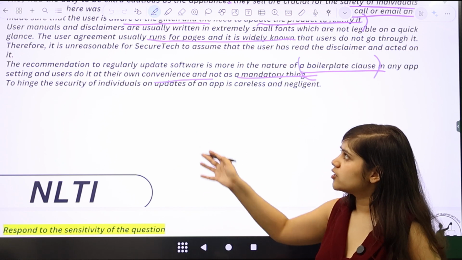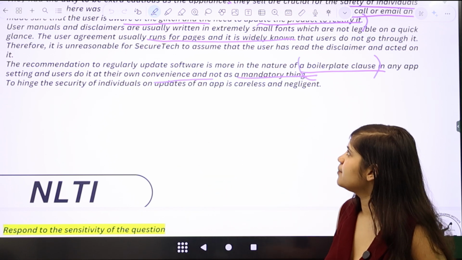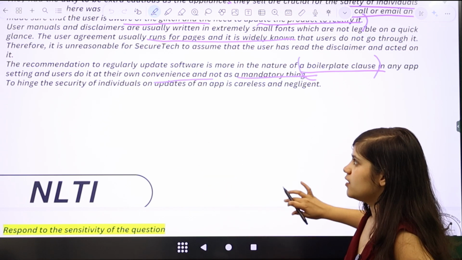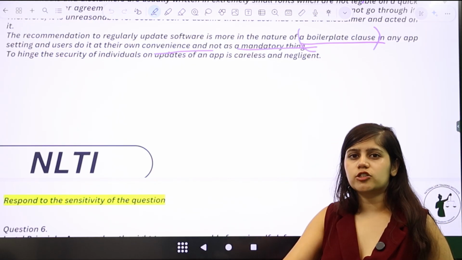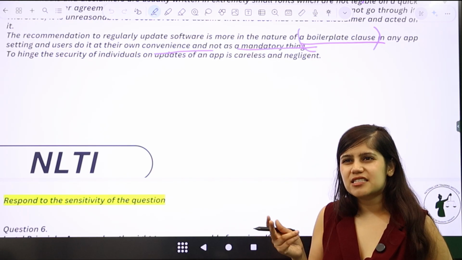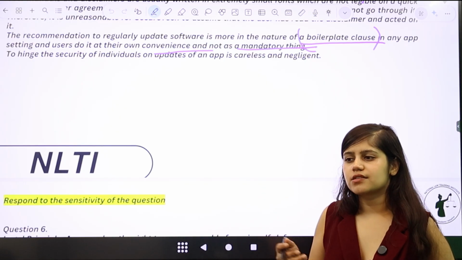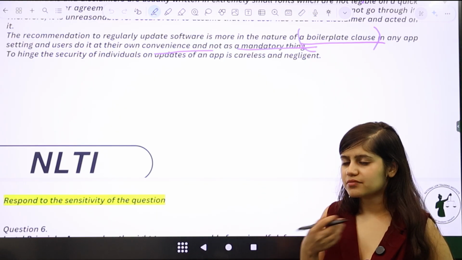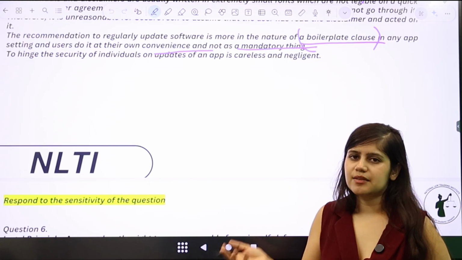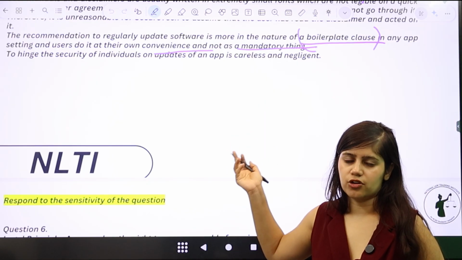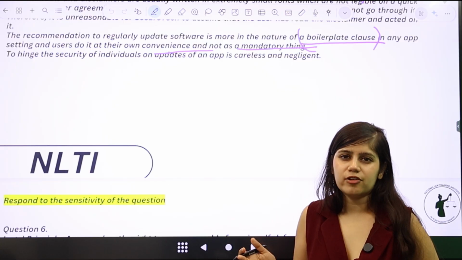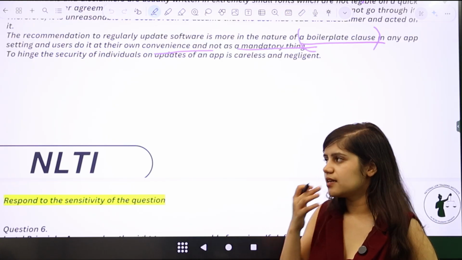So to hinge the security of individuals on updates of an app is careless and negligent, right? So this is how you can make this answer so much more nuanced, rather than writing a very simple answer that, oh, Ravi should get compensated simply because there was a defect and the manufacturer did not solve it before shipping. That is not the kind of answer we're looking for. We want much more nuance in our answers.